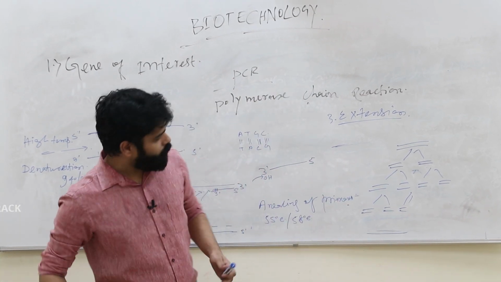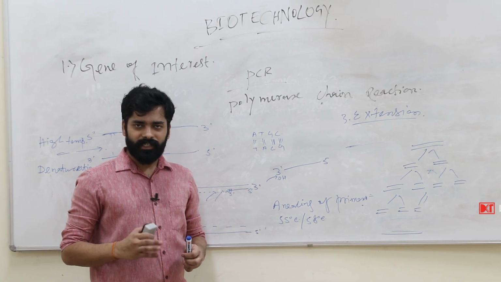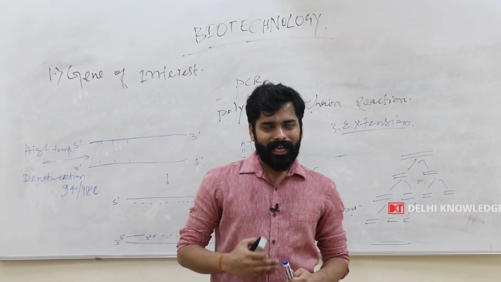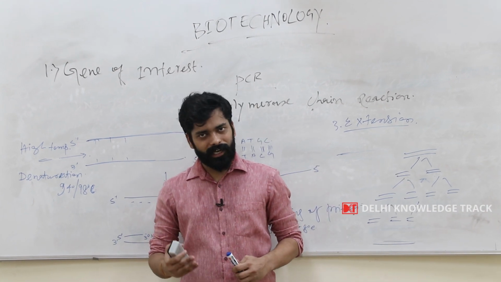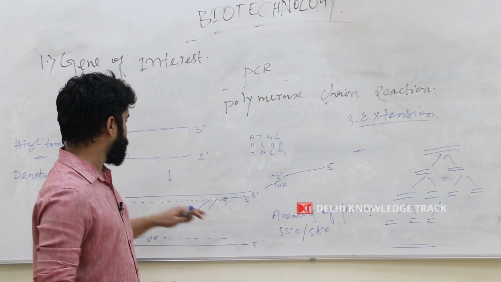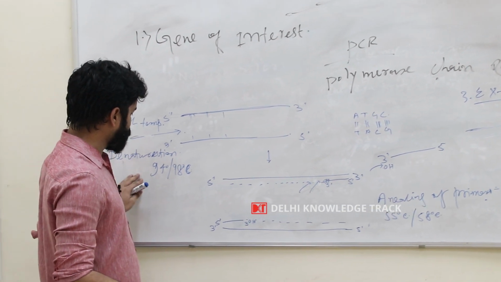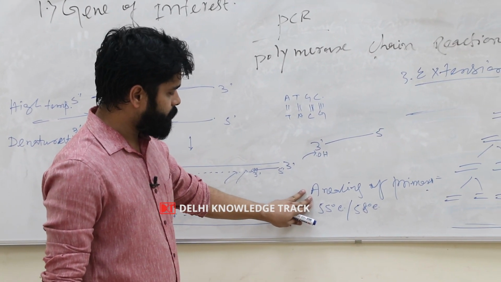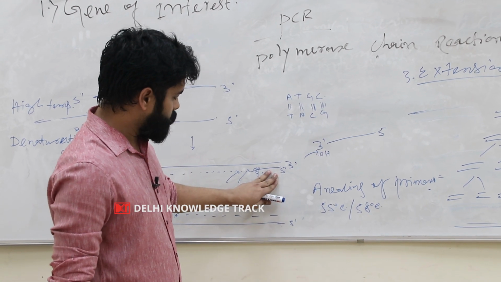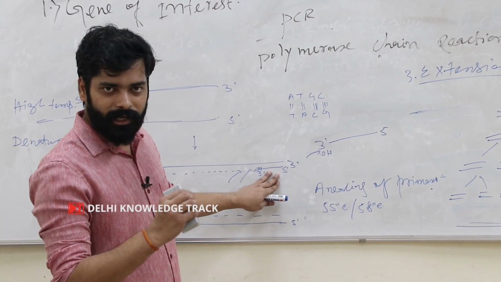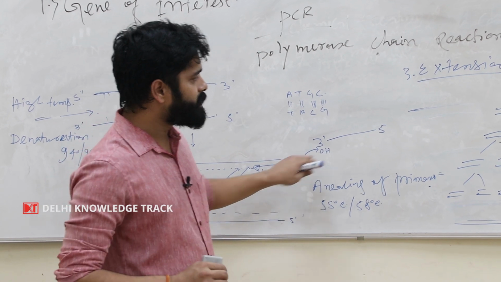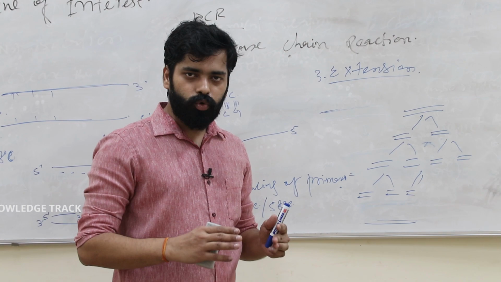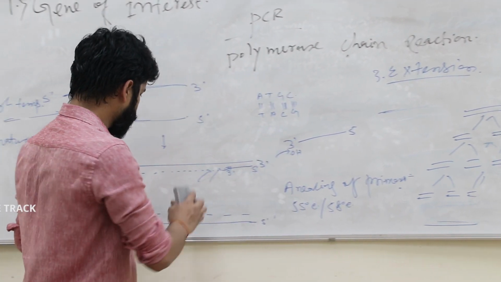So now we have an idea what PCR is. PCR is nothing but the process in which we increase the number of DNA molecules by the combination of processes. First is denaturation, which takes place at high temperature. Then it is called the annealing of the primer, where the primer gets attached as per its complementary sequences. Then it is called the extension, and extension will lead to the generation of 2 independent DNA molecules.